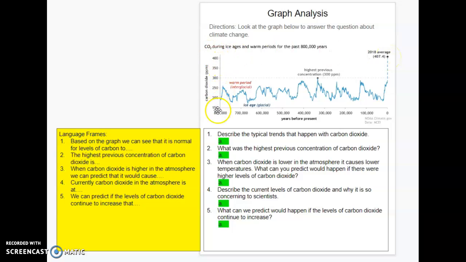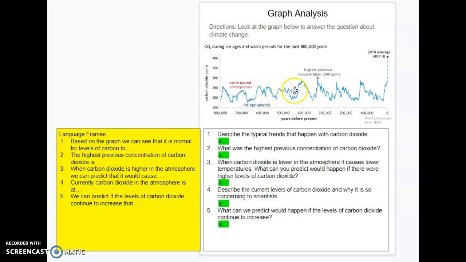Okay, so again, on this side over here, we have carbon dioxide parts per million, and over here we have years before present. So this right here is getting older and older and older, and as we talked about before, we can tell these things based on the research from the rocks, all of the analysis that has been done and stuff like that.